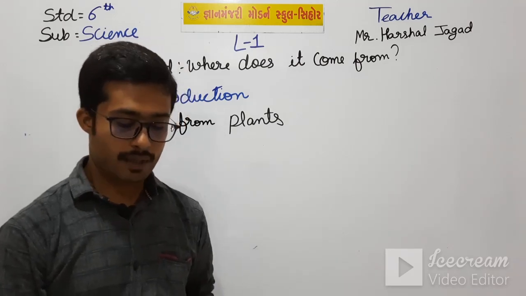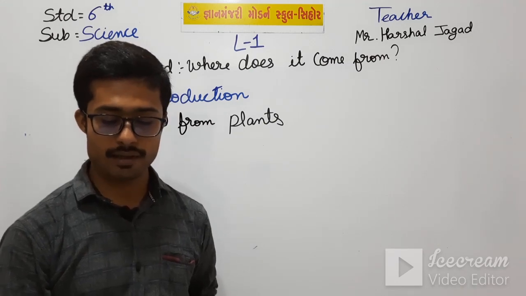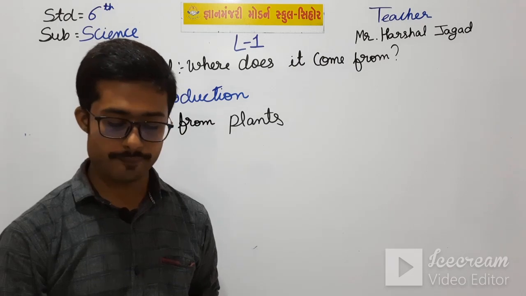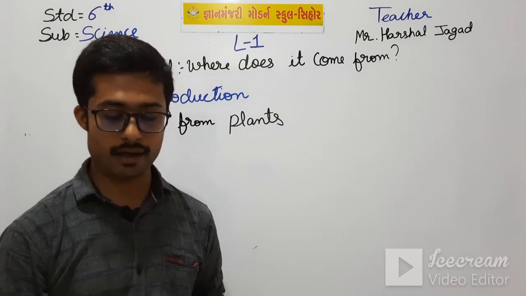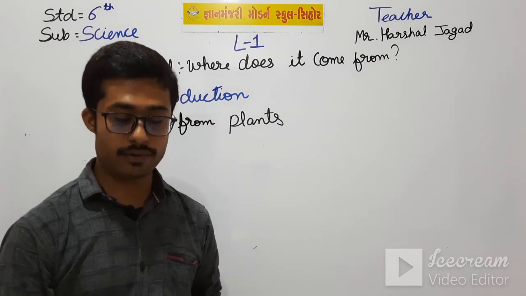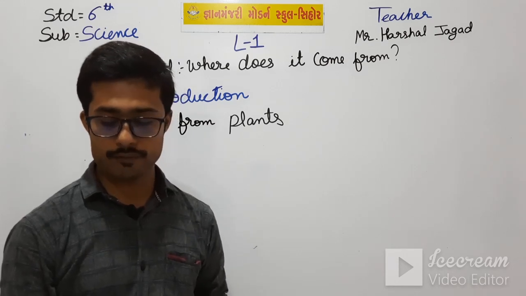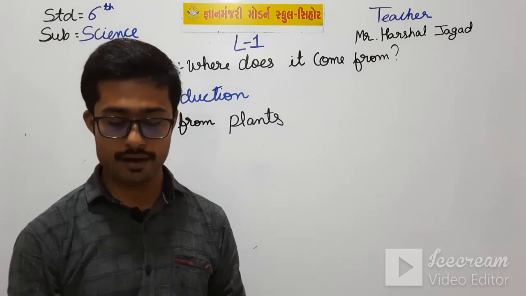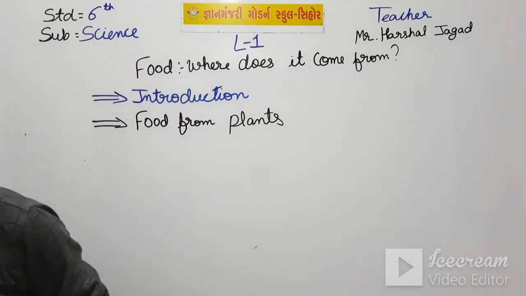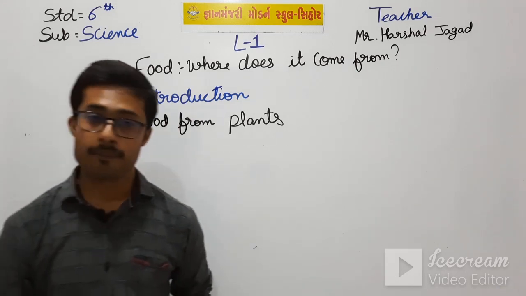From leaves we get spinach, cabbage, lettuce, coriander and mint. From flowers we get cauliflower and banana as vegetables. Fruits: tomato, brinjal, ladyfinger and pumpkin. So this is all the food that we get from plants.